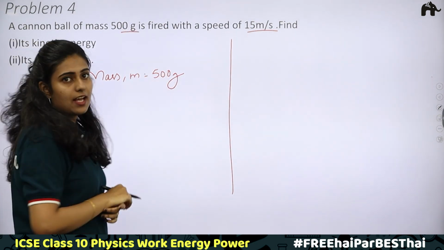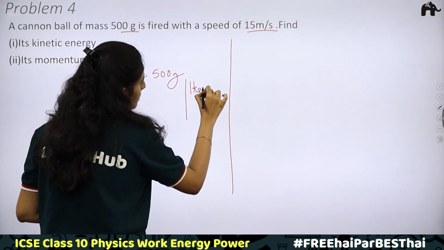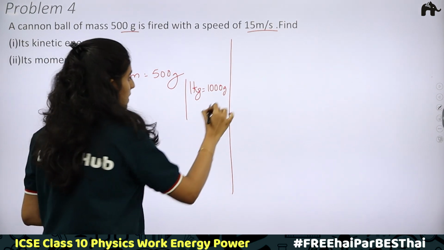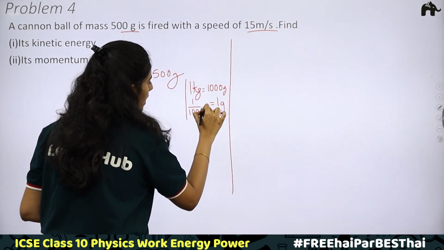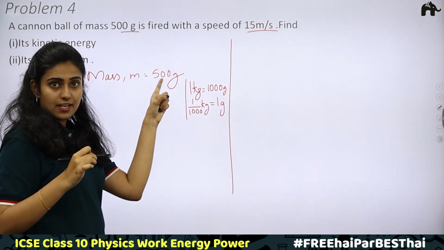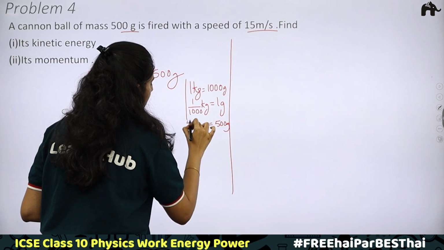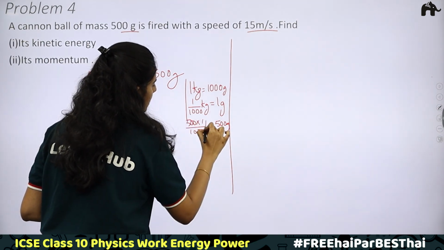What is 500 grams in kilograms? We know 1 kilogram is equal to 1000 grams. Which means 1 gram will be equal to 1 by 1000 kilogram. Here we have 500 gram, which means 500 gram will be 500 into 1 by 1000 kilograms.